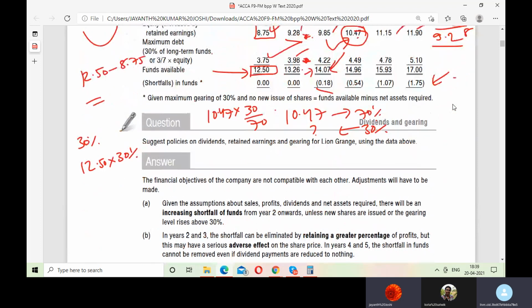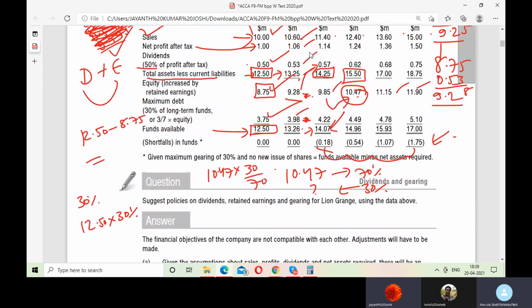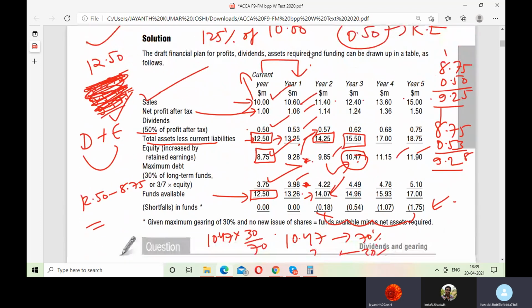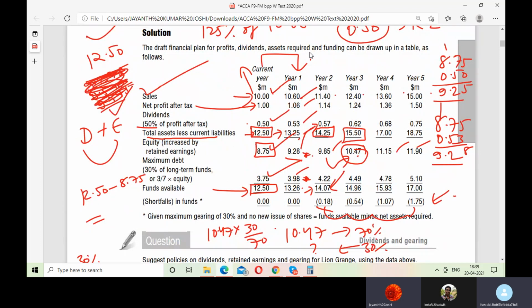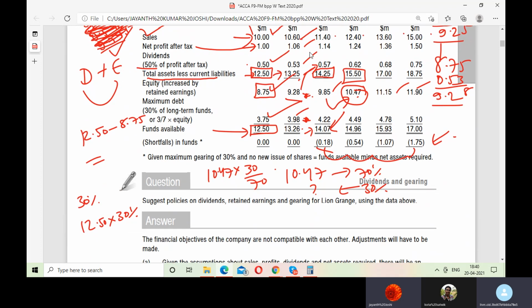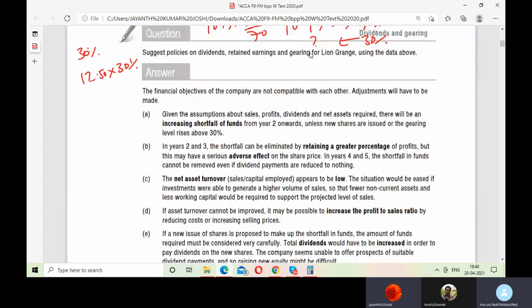So what is the status? There is a shortfall of funds here. How can they reduce the shortfall of funds? Either they should increase their revenues, or they should try to minimize the cost. Either they should not give dividends and retain more and more when you have deficit funds, correct or wrong? Yes, sir. Either they can fulfill their funds needs by raising more debt, but they have already decided to maintain the debt to equity at 30% and 70%. It would be tough for them to do that.